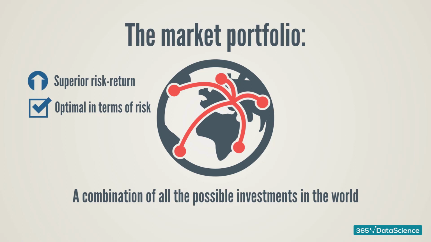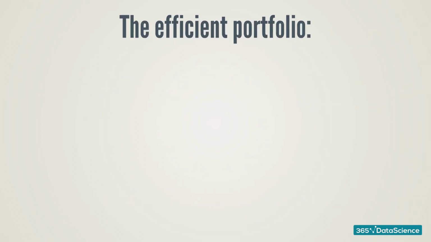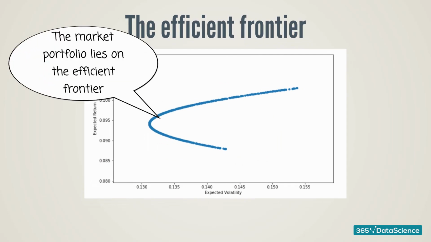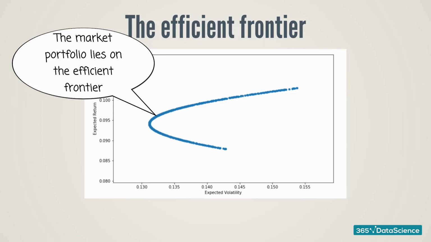And because this is a diversified portfolio, it makes sense it is optimal in terms of risk. It contains no idiosyncratic risk. The only risk faced by investors who own the market portfolio is systematic risk. And we would expect this portfolio lies somewhere on the efficient frontier, as it is an efficient portfolio. The most efficient, actually. Great.